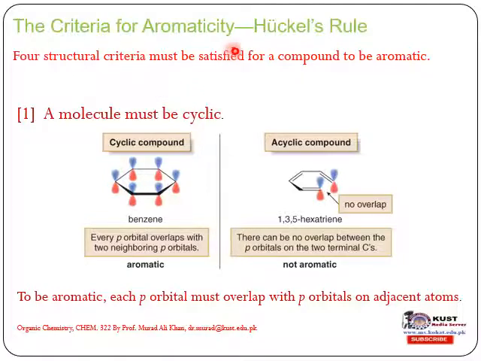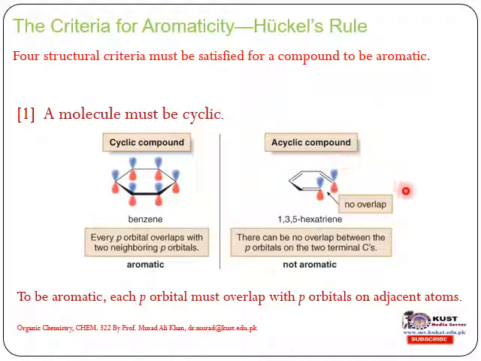What is the criteria of aromaticity? That is Huckel's rule. Four structural criteria must be satisfied for a compound to be aromatic, which we have discussed previously. Number 1, a molecule must be cyclic, like benzene. Every p orbital must overlap with the 2 neighboring p orbitals, and so on. This is aromatic.